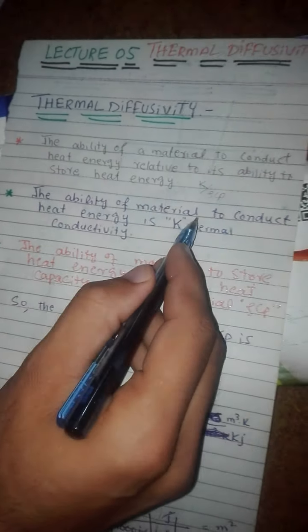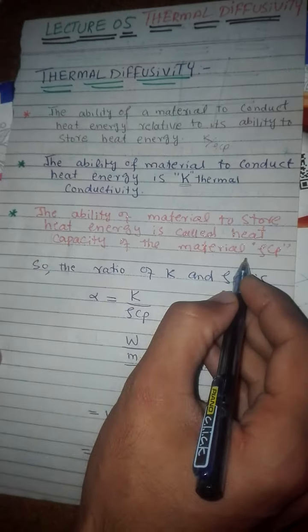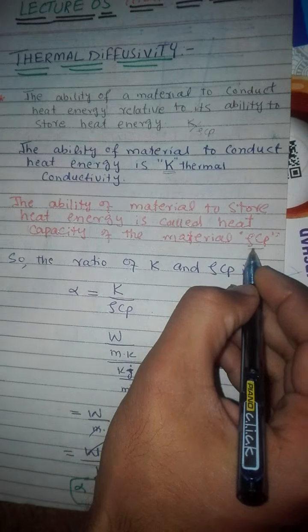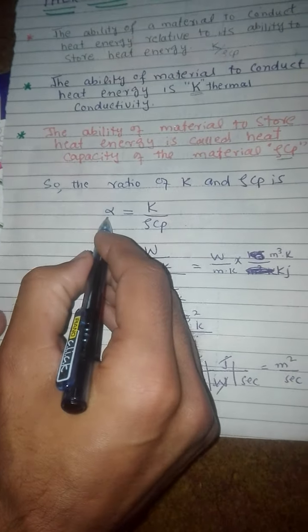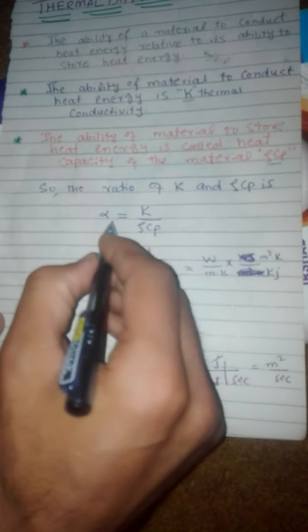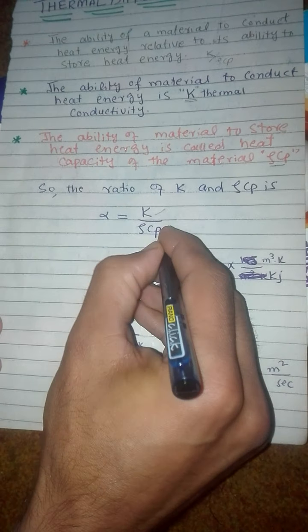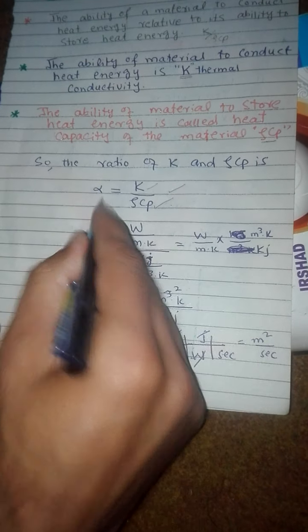Now the ability of material to conduct heat energy is called thermal conductivity, which is K. K is thermal conductivity of material. And the ability of material to store heat energy is called heat capacity of the material. Rho Cp is the heat capacity of material. So the ratio of this thermal conductivity and rho Cp is known as thermal diffusivity. So alpha is equal to K divided by rho Cp, the ratio of thermal conductivity and rho Cp, which is called thermal diffusivity.